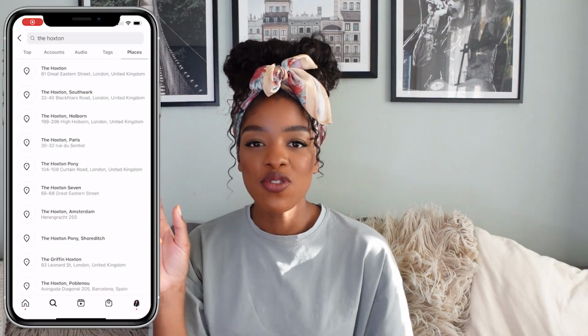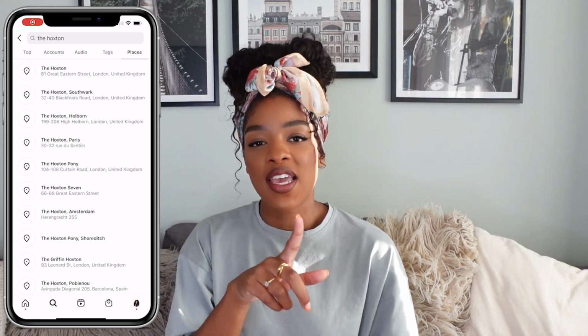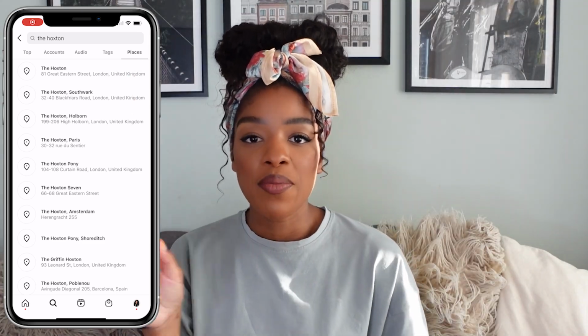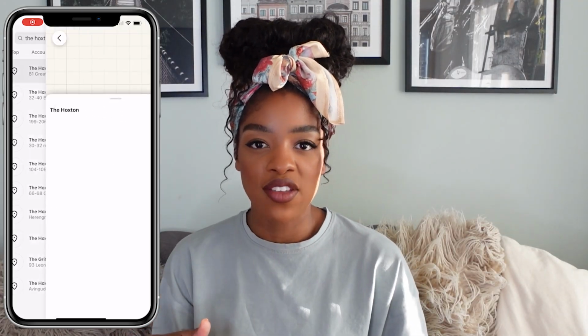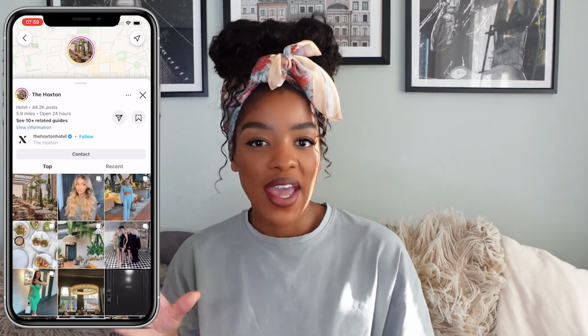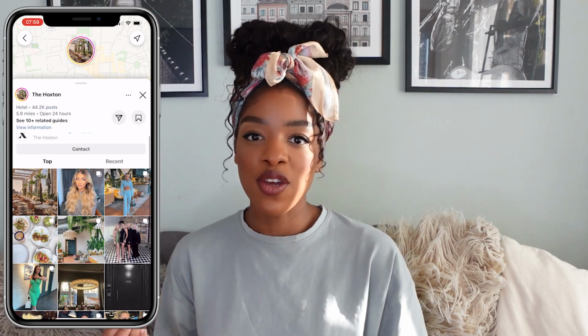I am a fan. So I've just searched for the Hoxton, and when you search for a place in your Instagram search bar, you'll see the opportunity to click on places, which will be on the right hand corner, right? So you want to click on the places tab and then click on the correct location. So I've clicked on the Hoxton, right? It's going to open up this new locations, places page, whatever you want to call it, and it has some really cool features to it.